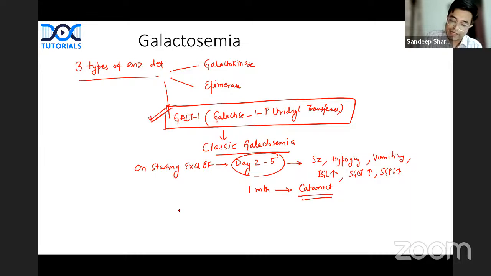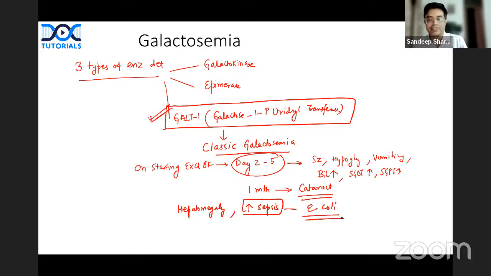These children will have hepatomegaly and increased risk of sepsis. And if they ask which sepsis is the cause of death, E. coli is vastly responsible. Multiple reasons are there. In galactosemia, E. coli causes sepsis, unless proven otherwise. Mark this, this is a likely question in your exam. So increased sepsis, E. coli is responsible. And treatment, obviously, in these patients,